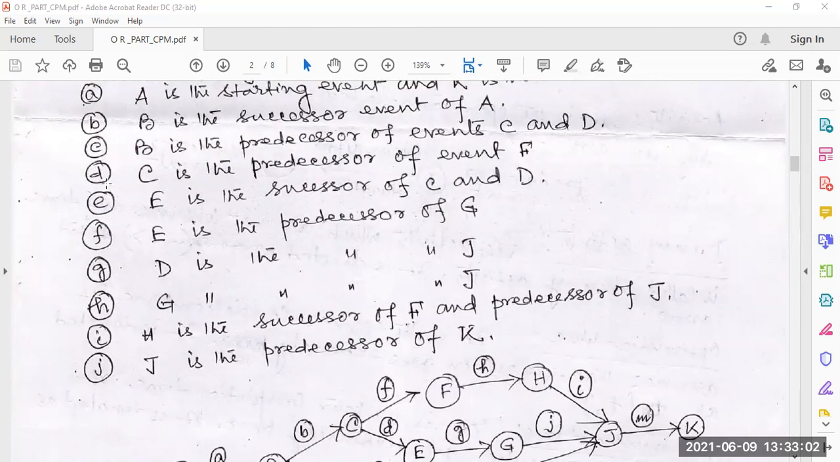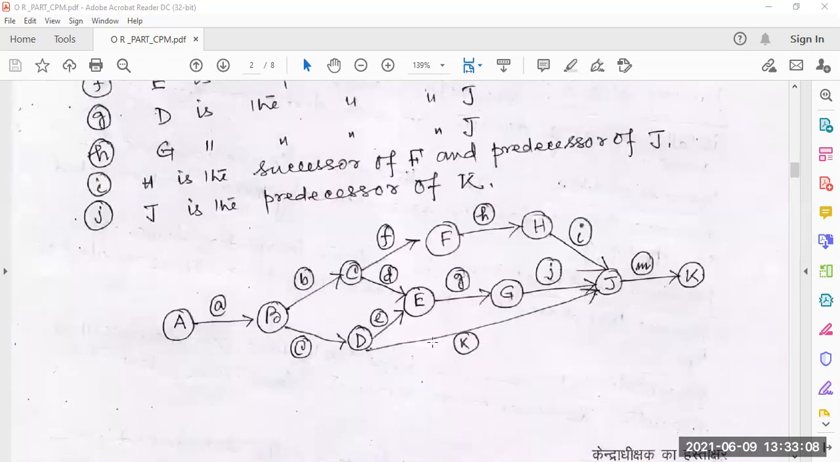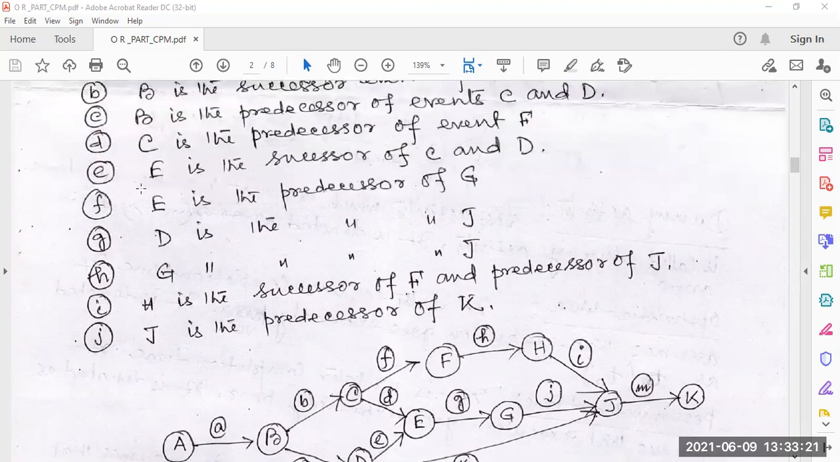D. C is the predecessor of event F. So from C there is an event F. So C is the predecessor of F, and here the activity F is done. Now again for CD, you have to go for E.